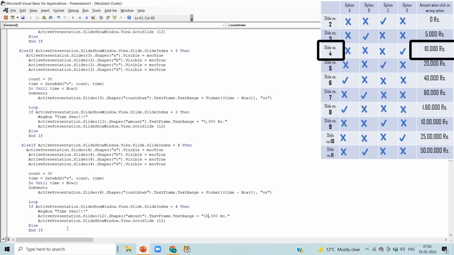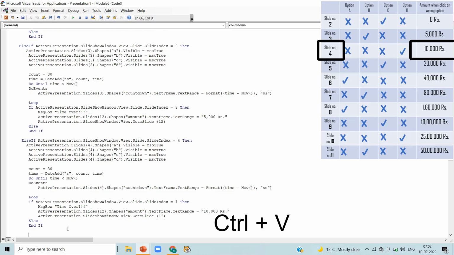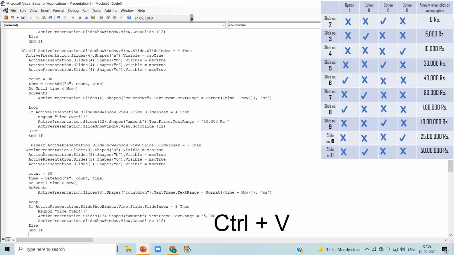Make changes according to our table. Again, paste the code. Else if is already written here. Delete 3 and make it 5 in every slide. Delete the previous slide number and write 5 here.